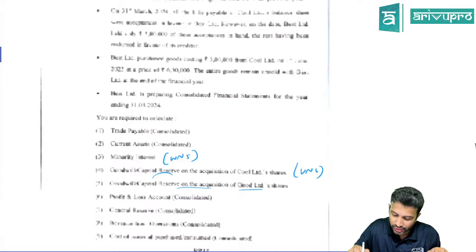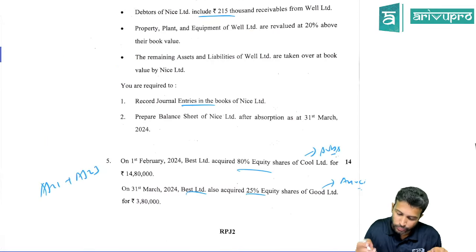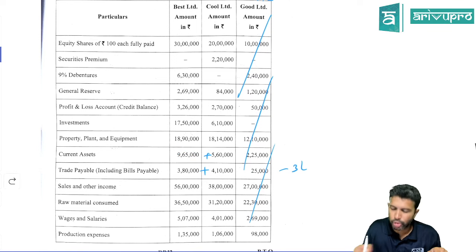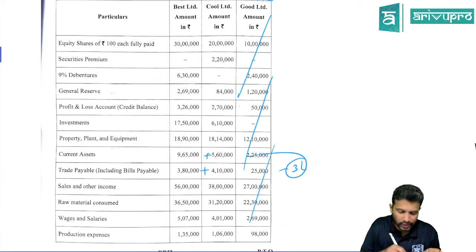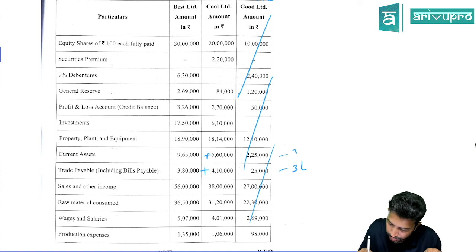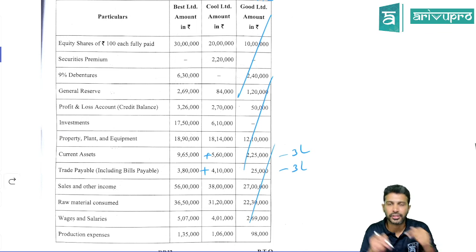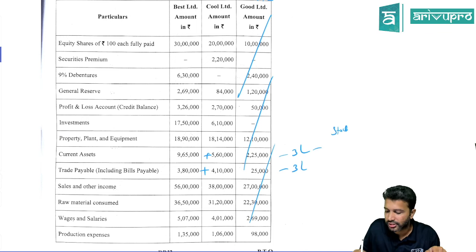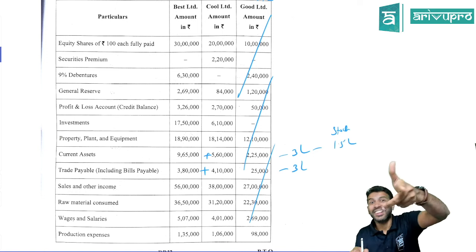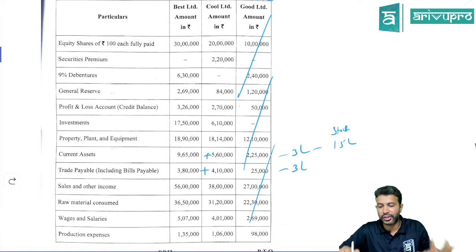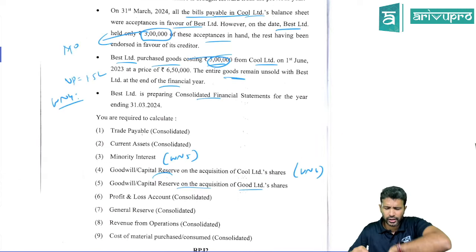Same goes for your current assets also. Current assets, what do you do? Simply sum it up. We have been given current assets. Holding company's you take, subsidiary's you take, mutual owings you reduce, right? Since 3 lakh is bills payable which you reduce from trade payable, from debtors also it will get reduced. But they have not given the breakup of debtors. They have given current assets. And do not forget to reduce the stock reserve or unrealized profit, just 1.5 lakh. That also needs to be reduced because stock reserve you reduce from inventory. Inventory is part of current assets. So there are 2 components which you need to eliminate. If you do that, you will get the answer.